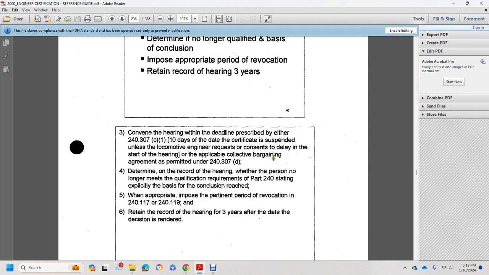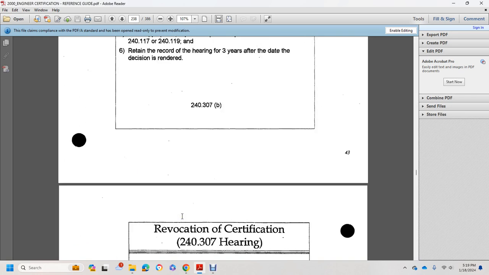Determine on the record of the hearing whether the person no longer meets the qualification requirements of Part 240, stating explicitly the basis for the conclusion reached and the appropriate period of revocation imposed, 240.117, 240.119, and retain the records of the hearing for 3 years after the day the decision is rendered.